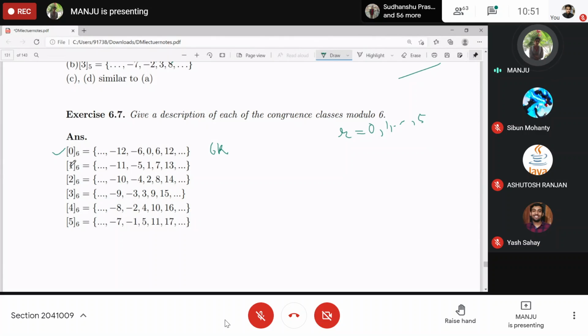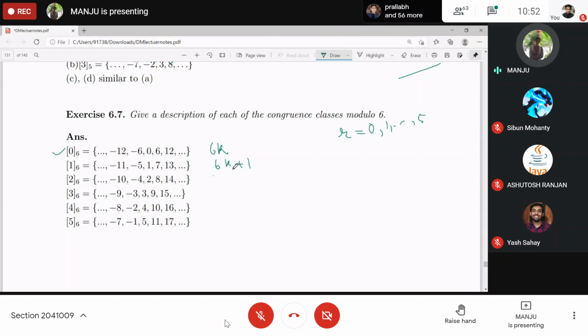Those elements which give you remainder 1 when divided by 6, or you can just say which are congruent to 1 under modulo 6, will be of the 6k plus 1 type. If k runs over the integers, you get this set: k equal to 0 gives 1, k equal to 1 gives 7, and so on.